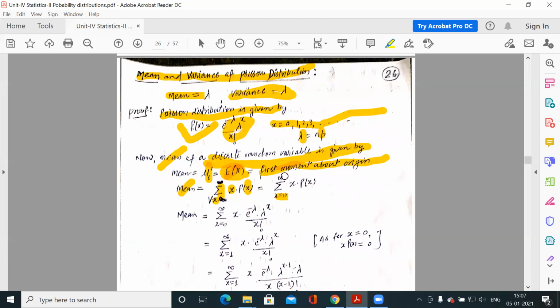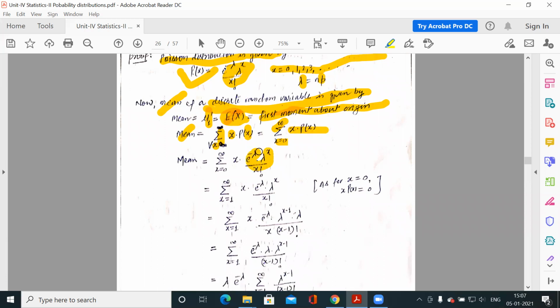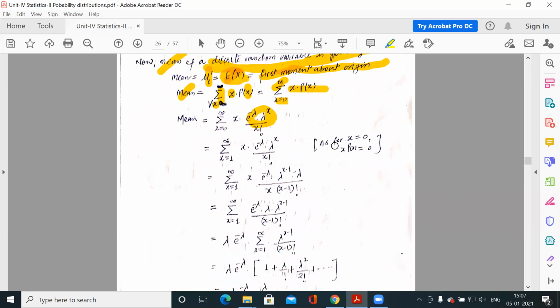So x varies from 0 to infinity because there are infinite trials in the Poisson distribution, and we take x into px. Now writing the value of px, this is your px. For x equal to 0, it is 0 into something, which is 0. So we start the summation from 1, because the first term in this series, when x is 0, is 0 into something, which is 0. So I am writing the summation now from 1.